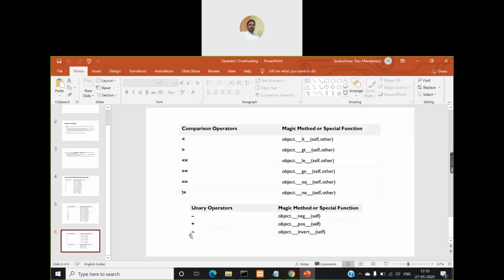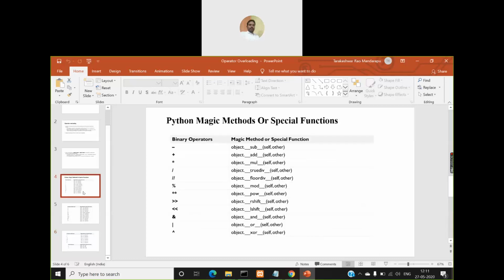Then this is the invert operator or negation operator in Boolean algebra. So for that the name is invert. For negative it is double underscore neg double underscore. For the positive operator, double underscore pos double underscore. For negation or inversion you have double underscore invert double underscore. So these are all the operators which you can overload in Python, right?